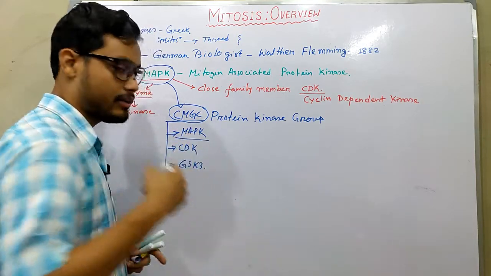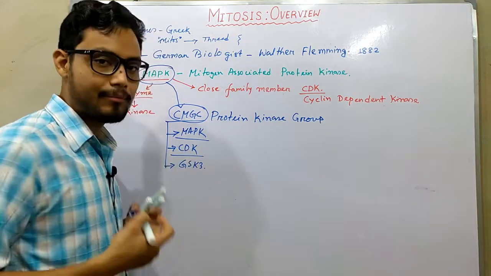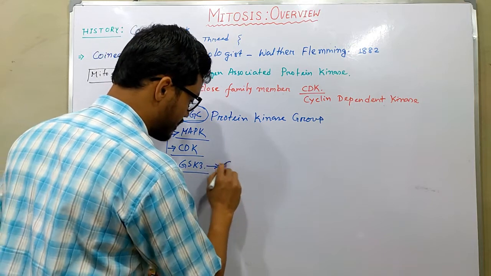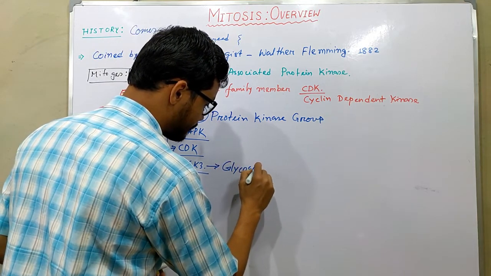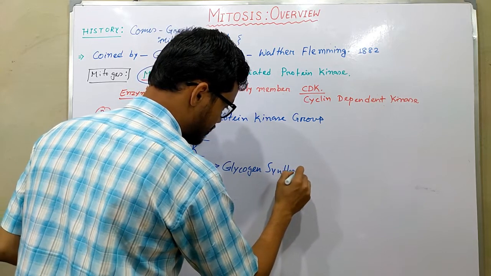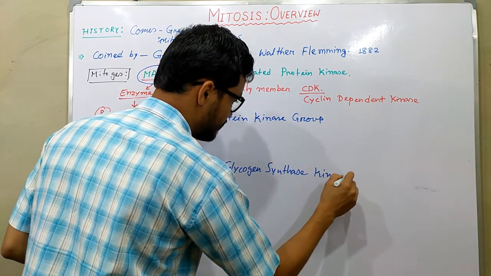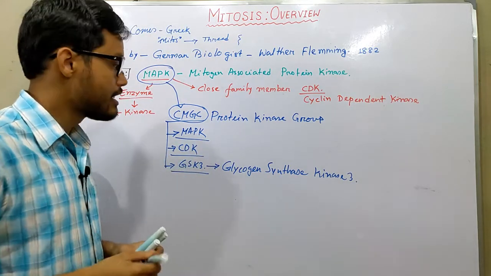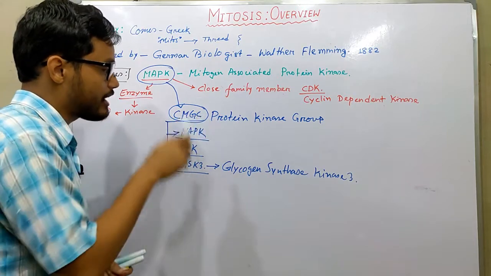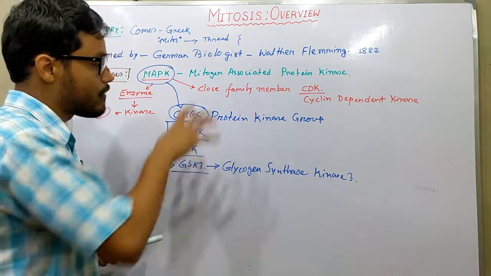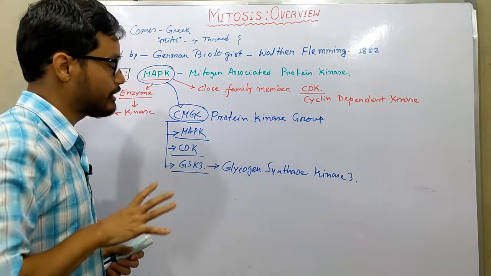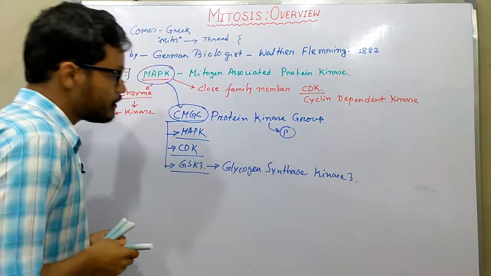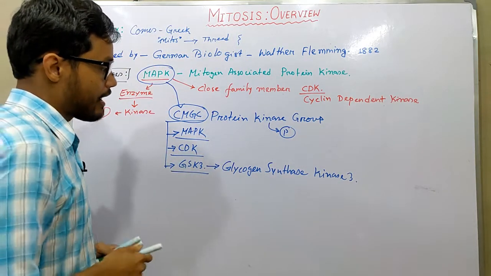MAPK stands for mitogen associated protein kinase, CDK stands for cyclin dependent kinase, and GSK3 stands for glycogen synthase kinase 3. These kinases and many more fall under the CMGC protein kinase group. And what is the main function of the CMGC protein kinase group? They add a phosphate group to molecules. That is the main thing about mitogens.